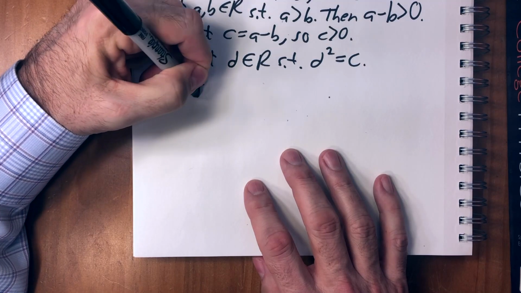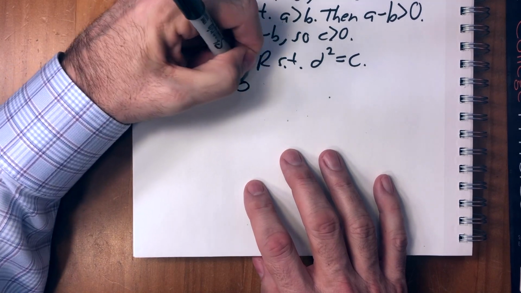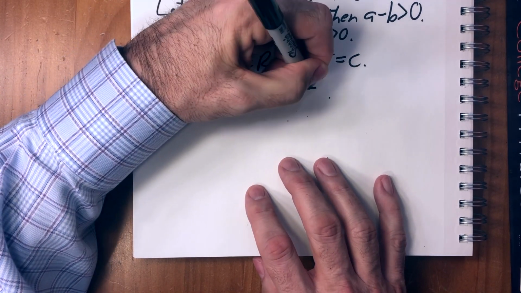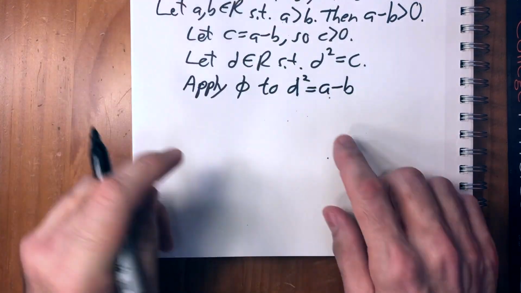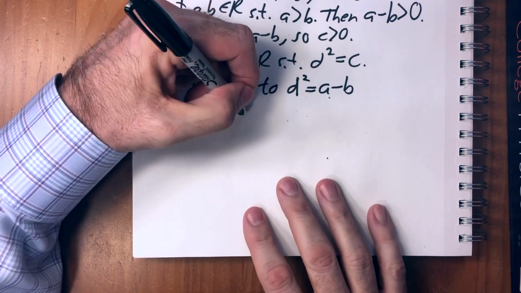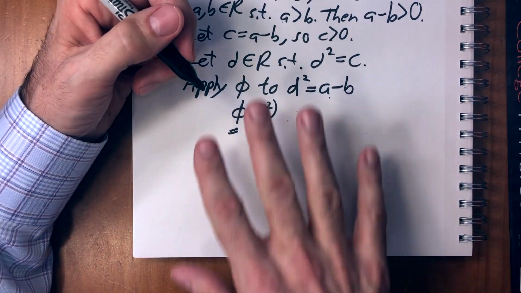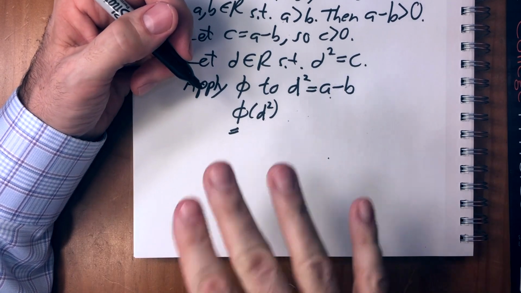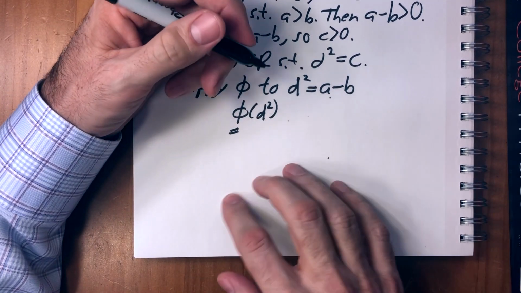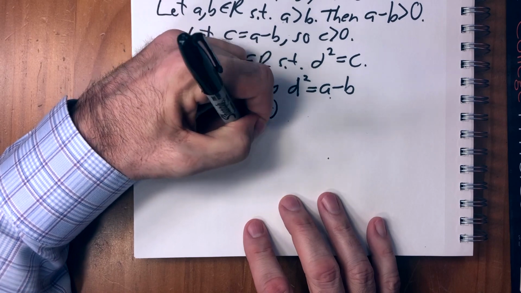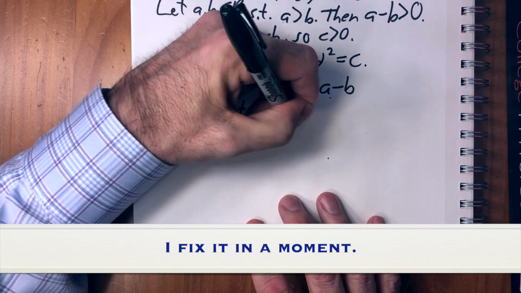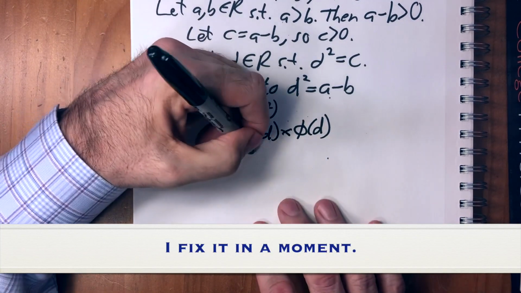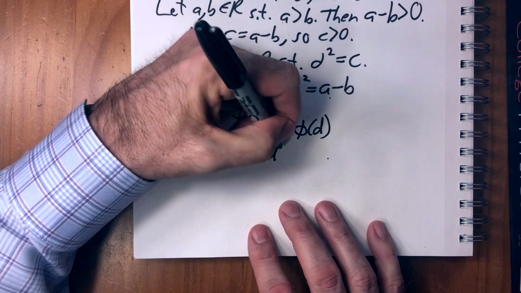So now apply phi to d squared equals a minus b, right? So we just took c, rewrote it as d squared. So phi d squared equals, okay, so we're just gonna do this and then see what we can do with this. So phi squared equals phi d times phi d. Phi is multiplicative, so that equals phi d times d.